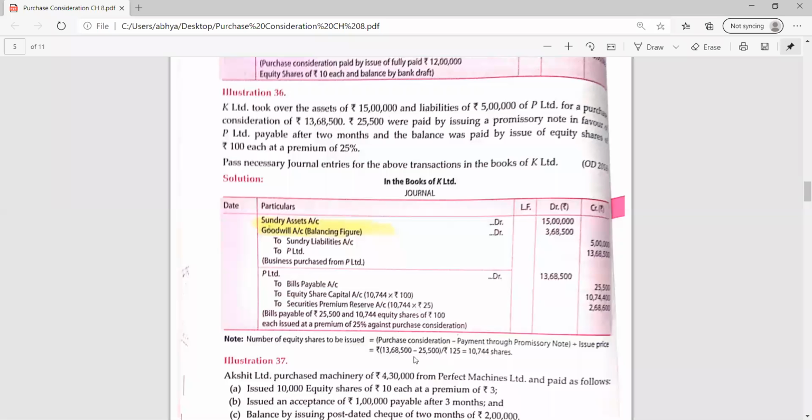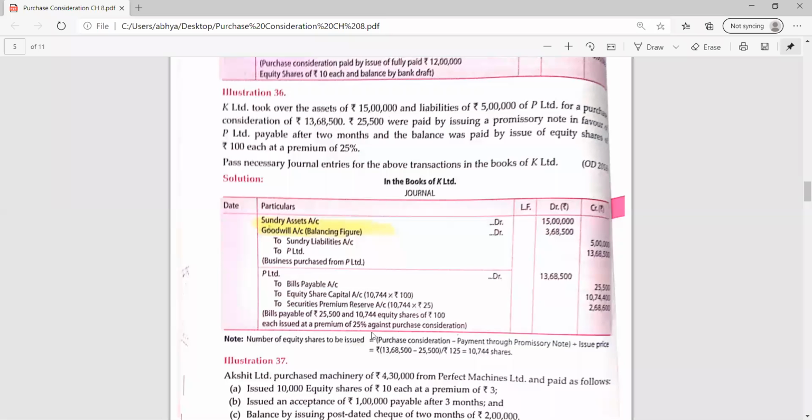So now this is the net payable amount, which we have to pay to the vendor. So by using this amount, we need to find out the number of shares. So the formula is 13,43,000 upon issue price. Now what is the issue price? The price of one share is 100 and the premium is 25%. The premium is always calculated on face value, so 25% of 100, the issue price is 125. Very good. So 13,43,000 upon 125.